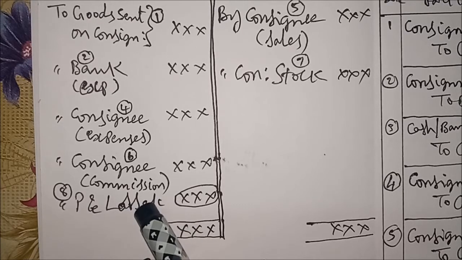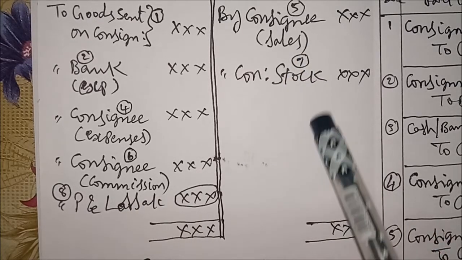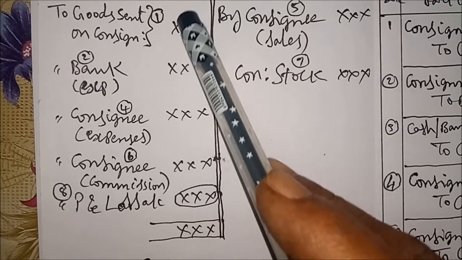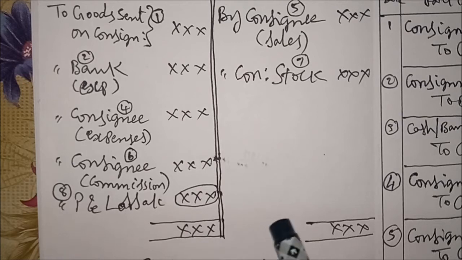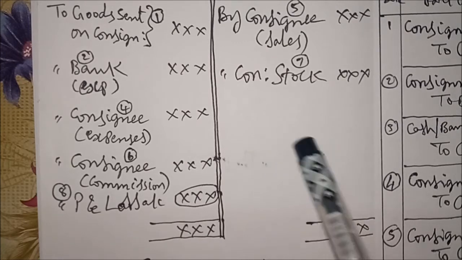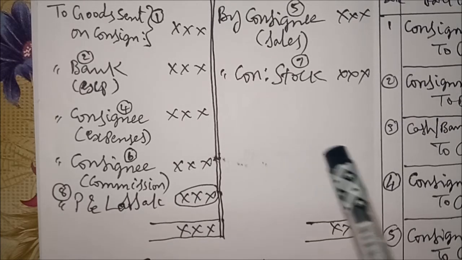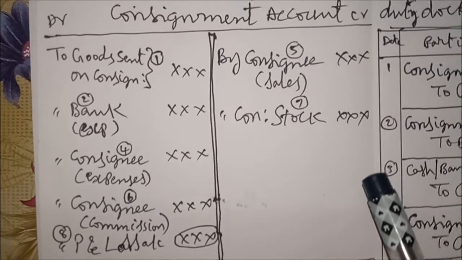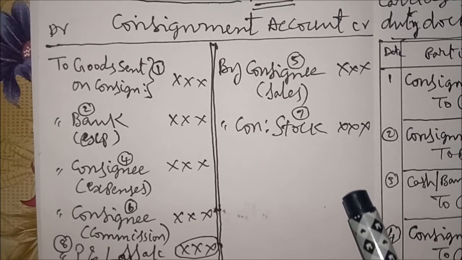If the credit side total is more, the difference is placed on the debit side, that is profit, to be transferred to profit and loss account. If, for example, the debit side total is more, then the difference appears on the credit side, by P&L account, that is loss, that is transferred to profit and loss account. Like that we completed the consignment account.